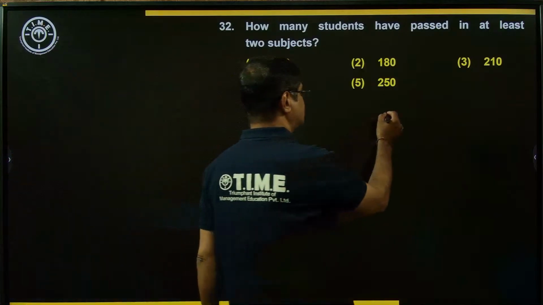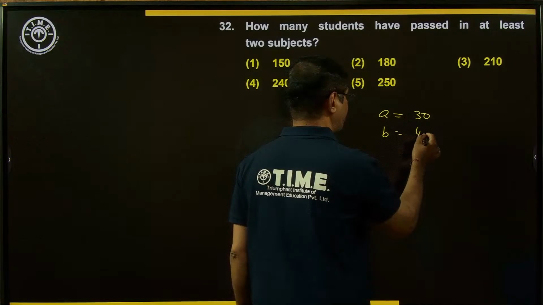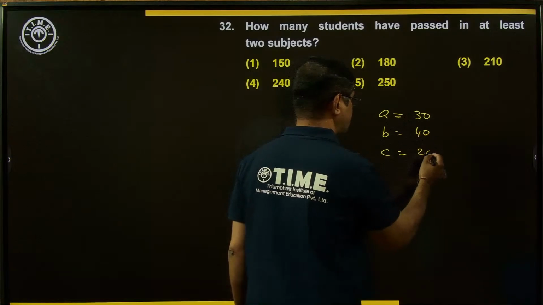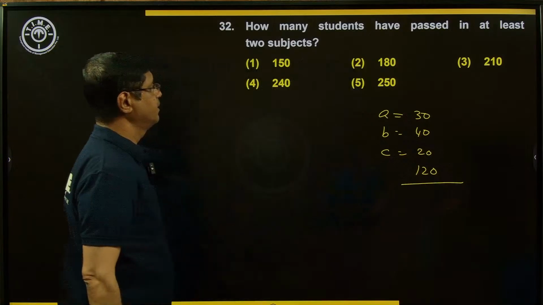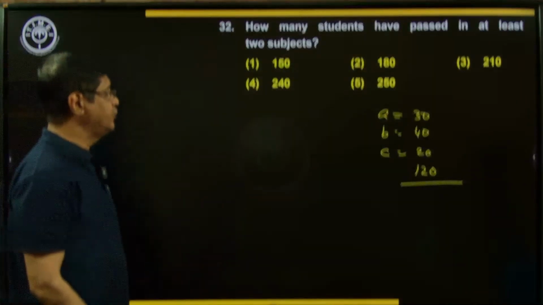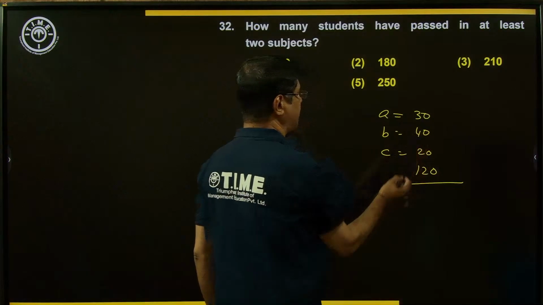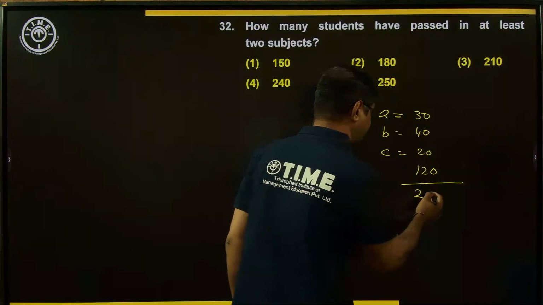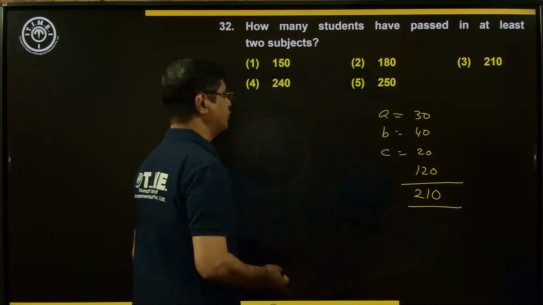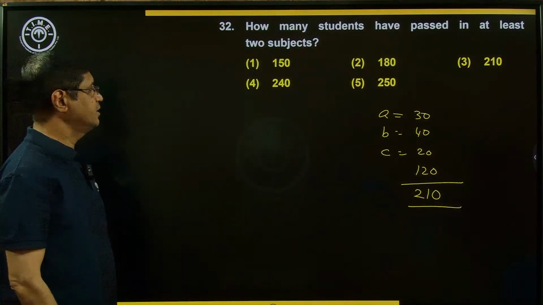A is 30, B is 40, C is 20, all the 3 subjects 120. Now by adding, 120 plus 20 is 140, 140 plus 40 is 180, 180 plus 30 is 210. That is A plus B plus C plus 120. Option 3 is the right answer.